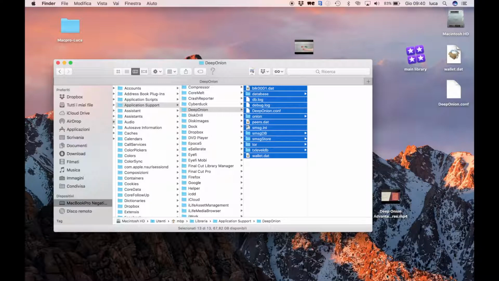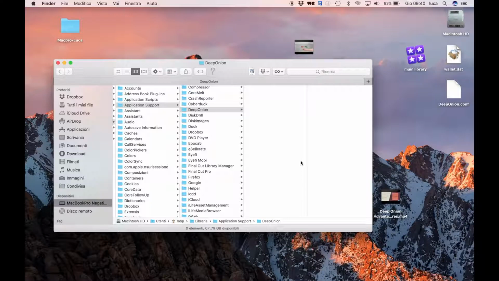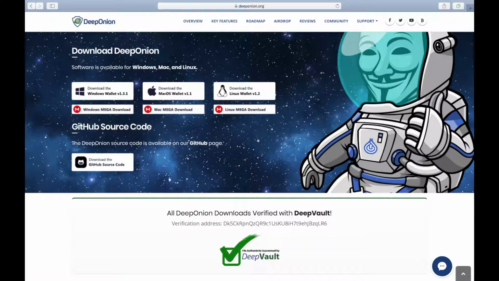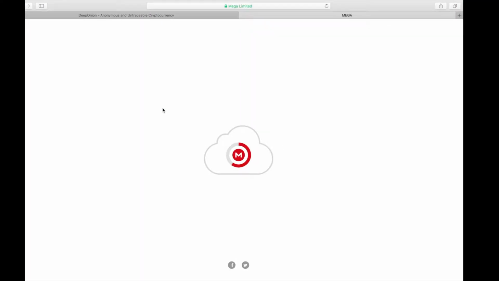The application is closed, so now we simply delete this file. Okay, now we go to deeponion.org and download the DMG file, as we saw in the previous tutorial.